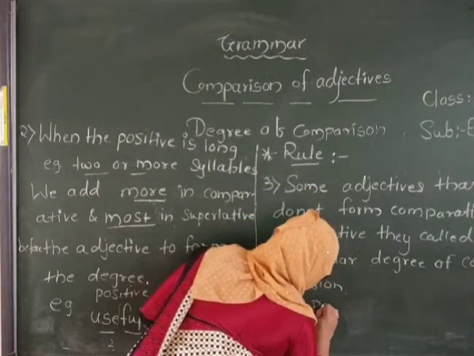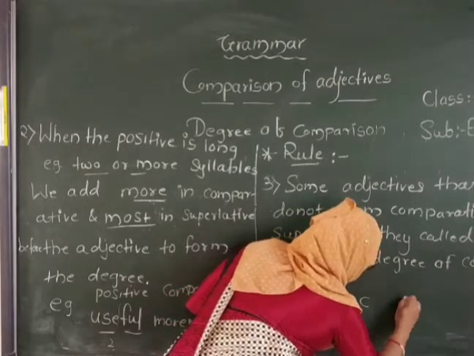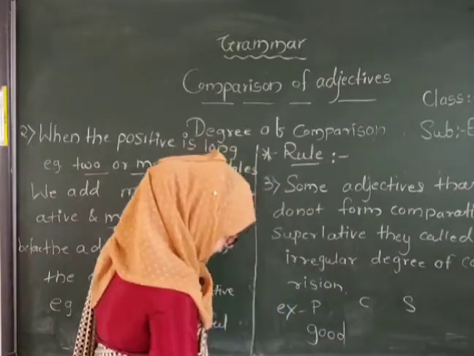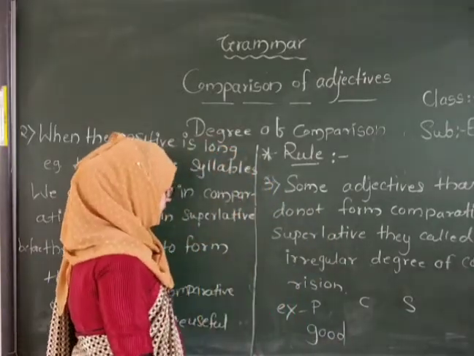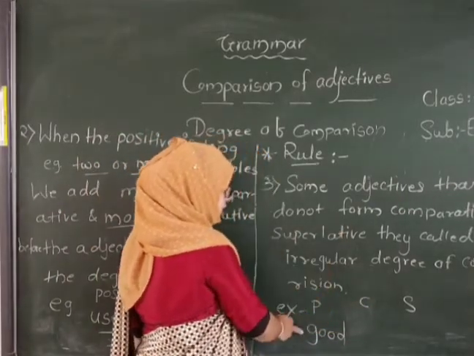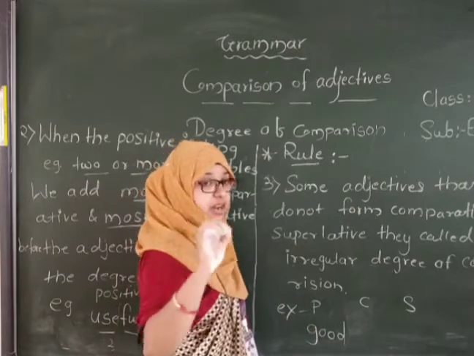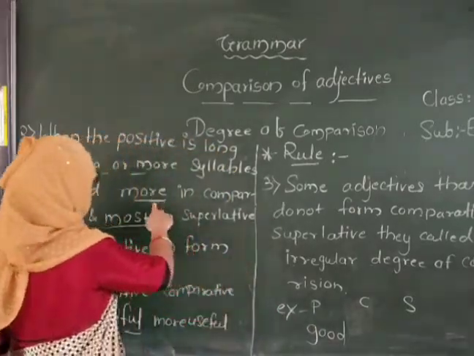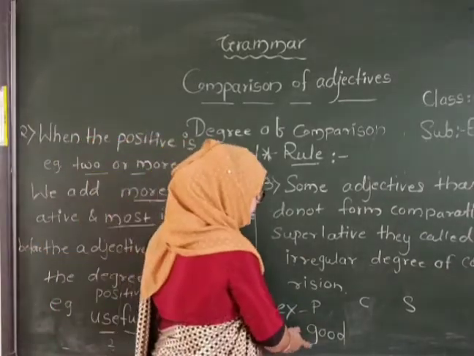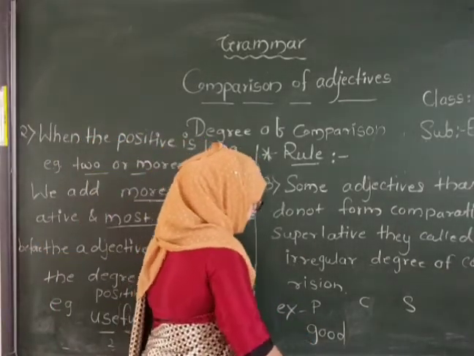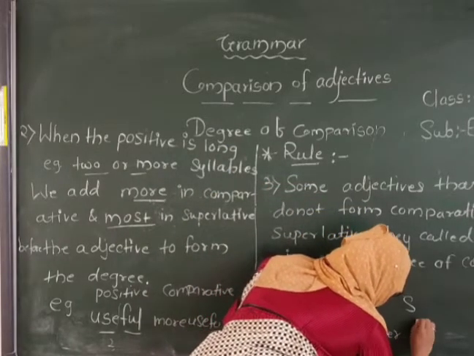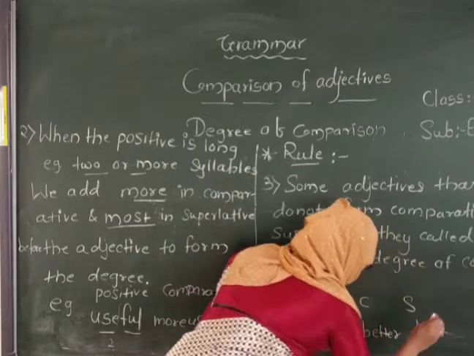See here, positive degree, comparative and superlative. In positive degree, good is the adjective. What is the comparative degree? Some are irregular words, so we can't add ER or EST, and we can't add more and most before the adjective. It changes its form: good, better, best.